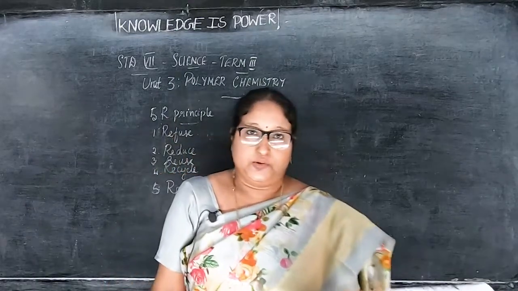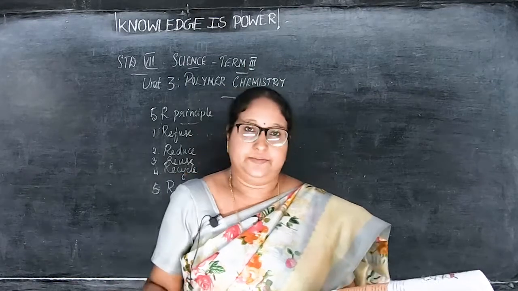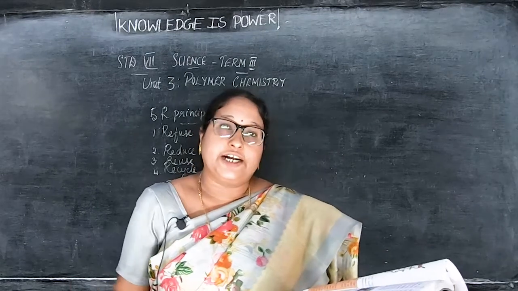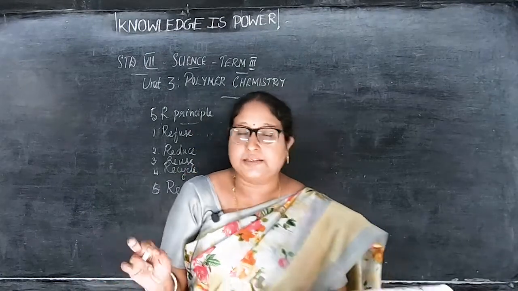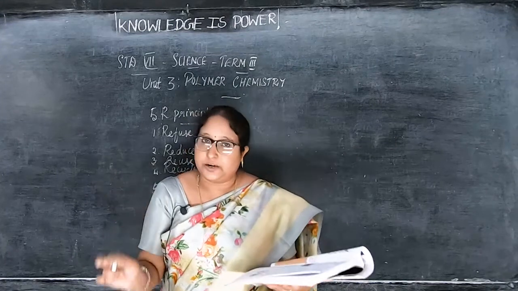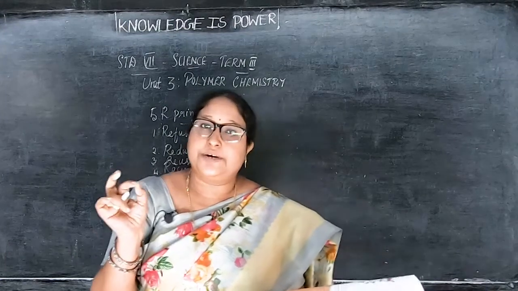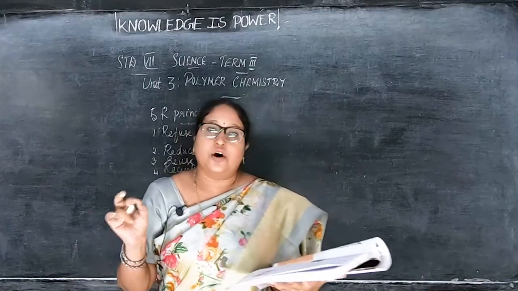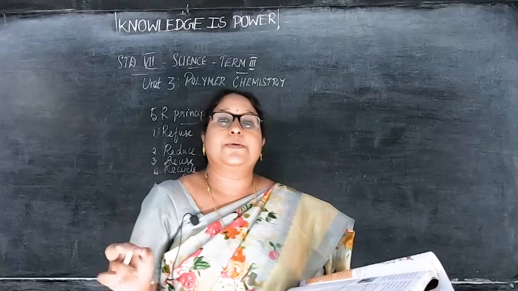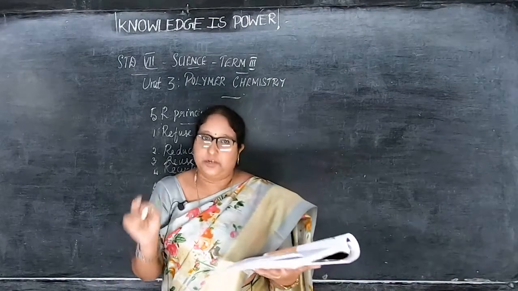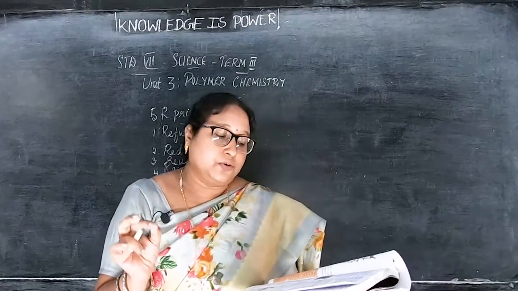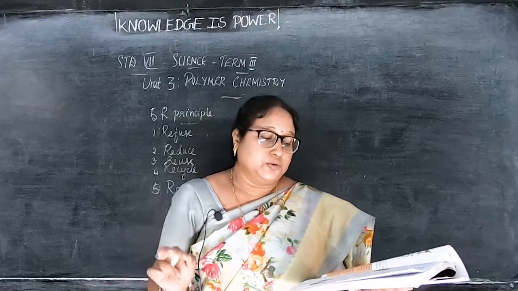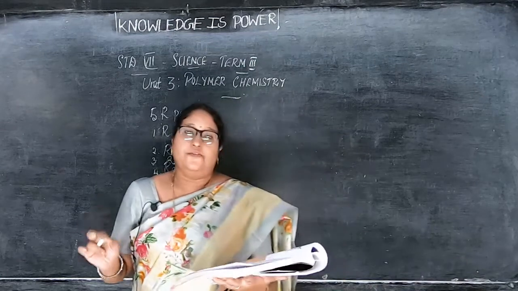First, refuse. Okay, refuse means to avoid. The best thing to do is to avoid using plastic products. So plastic is non-biodegradable and it cannot be decomposed easily. So these plastic materials should not be used. You have to avoid these plastic materials because they make our environment polluted. Okay, so we have to avoid using these plastic products. One time use throwaway plastics can often be avoided.